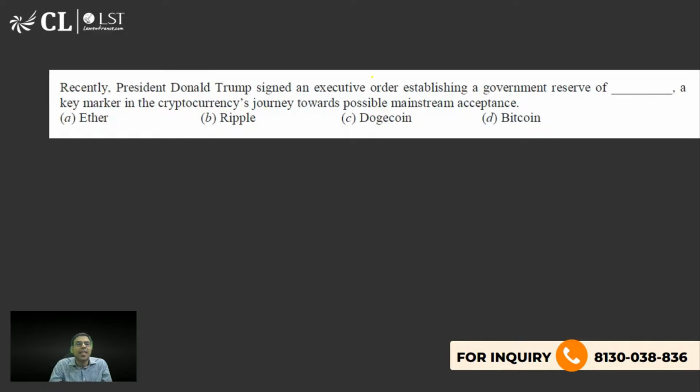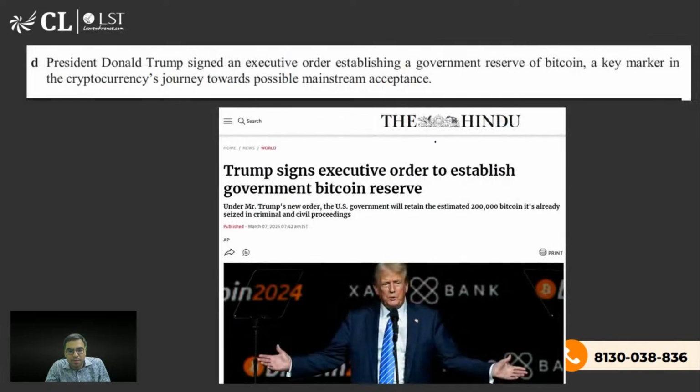The next is recently Donald Trump has signed an executive order establishing government reserve of dash in cryptocurrencies towards possible mainstreaming acceptance. क्या होगा? What is the right answer? Right answer is Bitcoin, है ना? Trump signs executive order to establish government Bitcoin reserve.